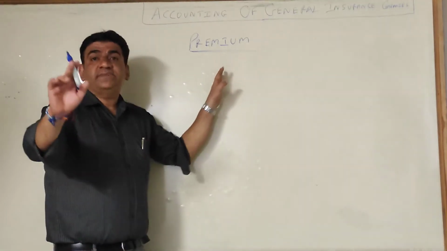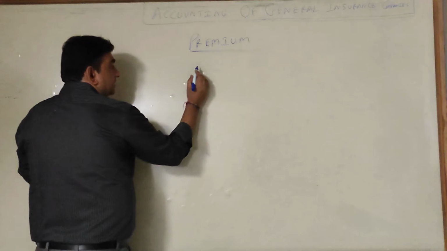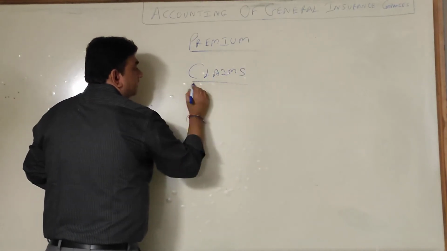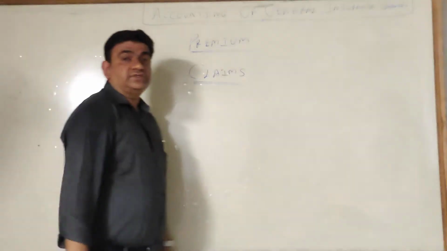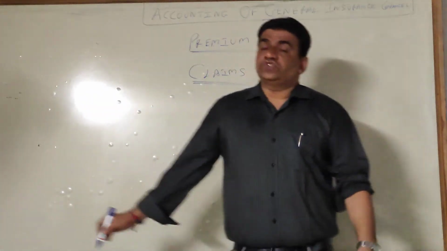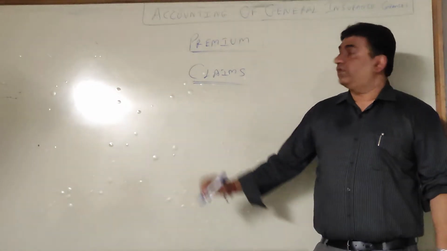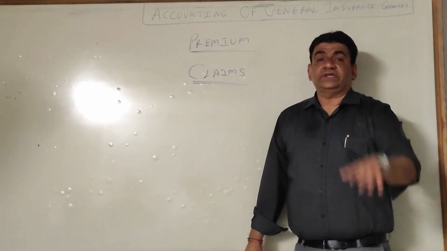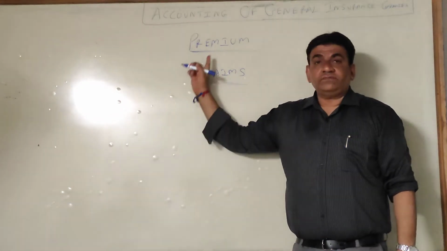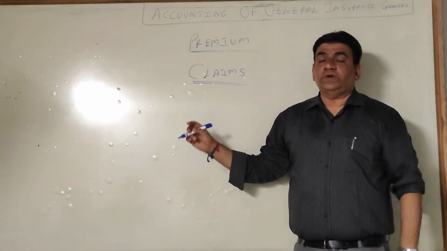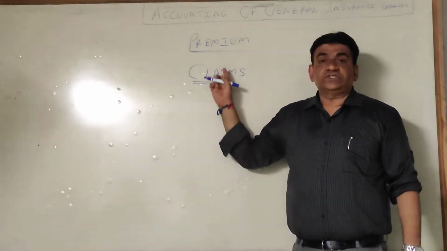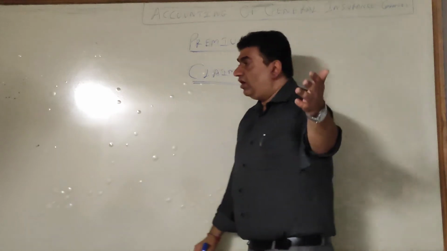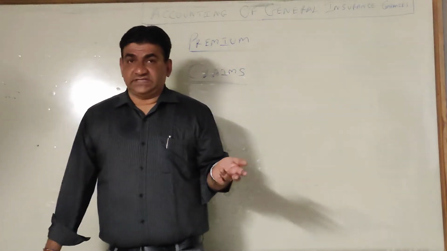Premium is a major revenue for an insurance company, and when they make the payment of claims, it becomes a major expense. So premium is a major revenue for the insurance company and claim is a major expense. Apart from these two, there will still be a few expenses and income, but these two are major. Another major expense: all big companies are into insurance business.